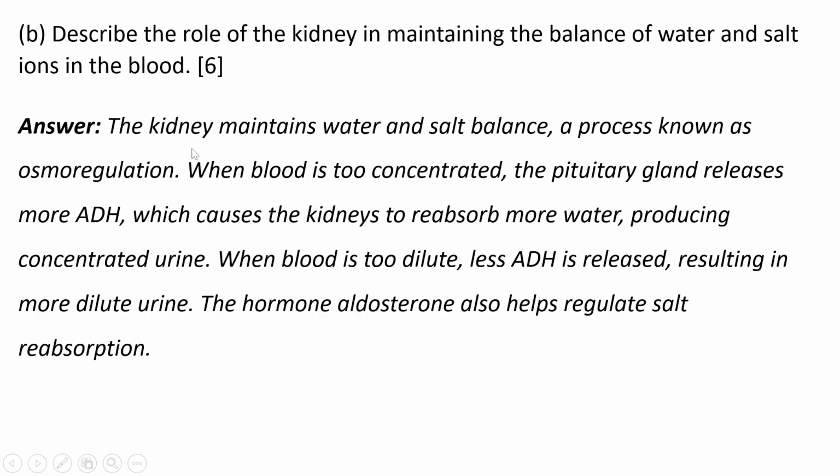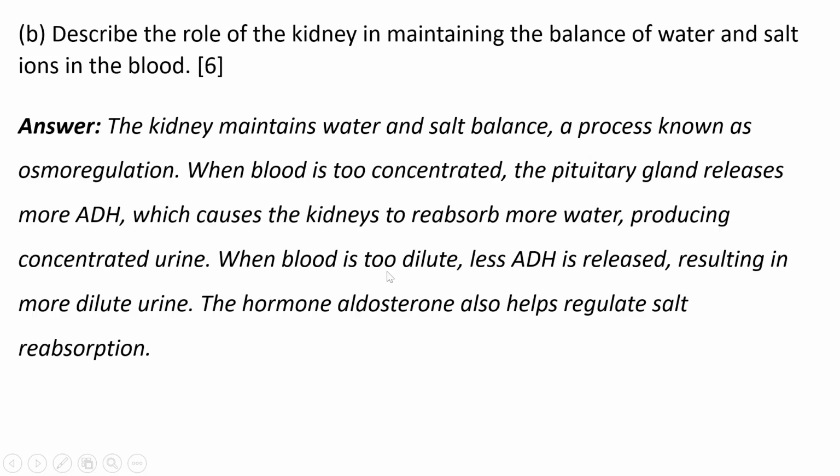So you say the kidney maintains water and salt balance, a process known as osmoregulation. When blood is too concentrated, the pituitary gland releases more antidiuretic hormone, which causes the kidneys to reabsorb more water, producing concentrated urine.